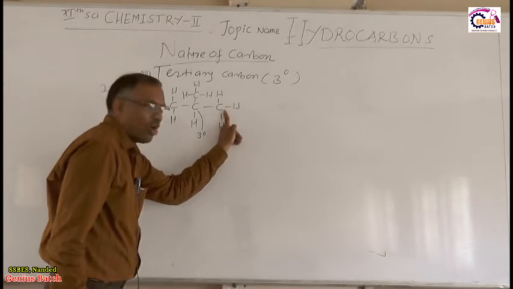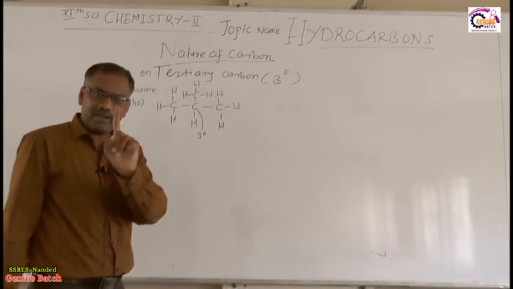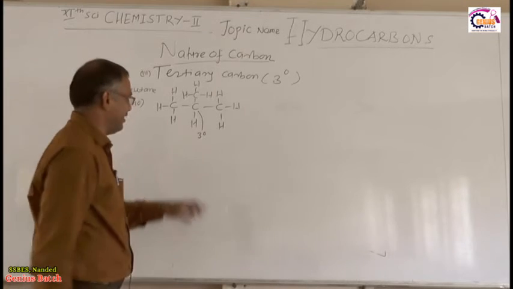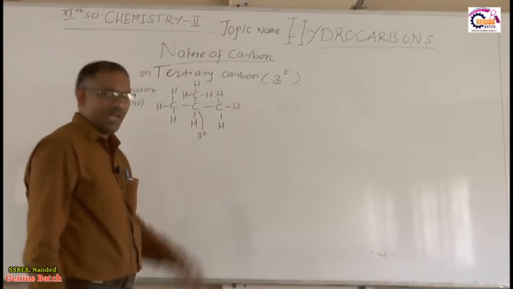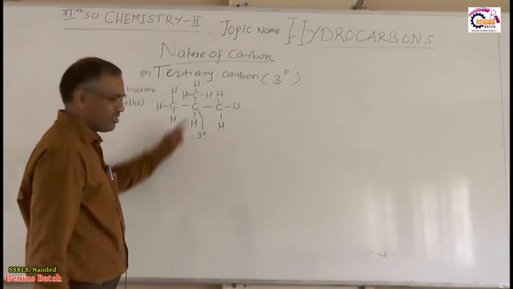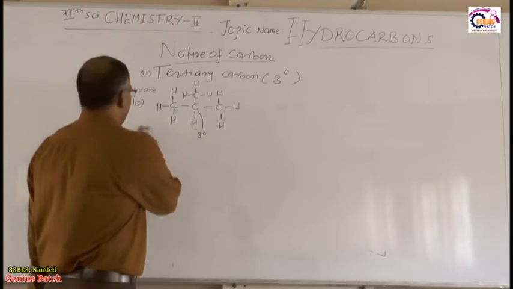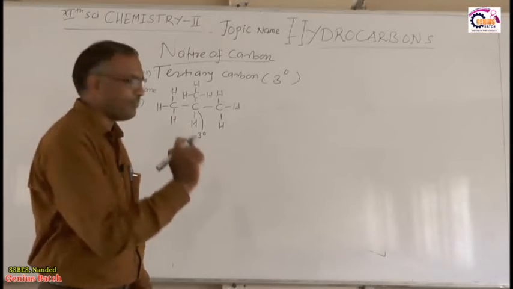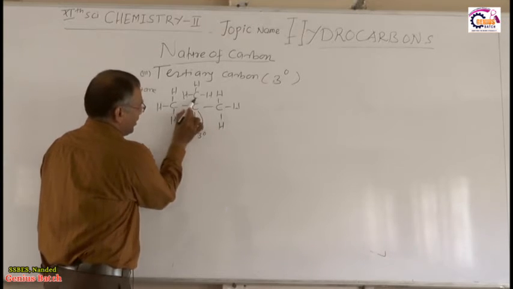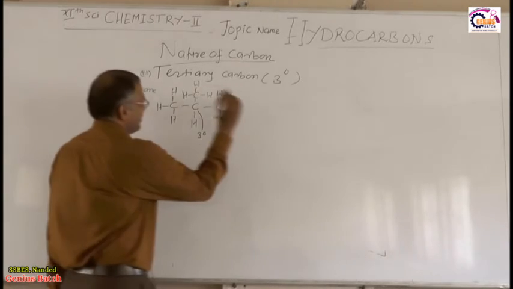This carbon is attached to how many other carbon atoms? Only 1. This carbon is attached to how many other carbon atoms? Only 1. This carbon atom is attached to how many other carbon atoms? Only 1. So there are 3 primary carbon atoms. These are primary carbon atoms, but this is the tertiary carbon atom, right? So how many tertiary carbon atoms are present in isobutane? Only 1. What is meant by tertiary carbon atom? The carbon atom which is attached to 3 other carbon atoms is called a tertiary carbon atom. This is the first example.